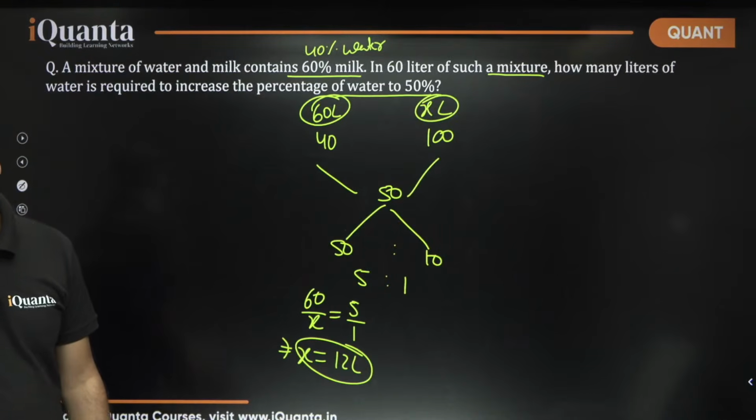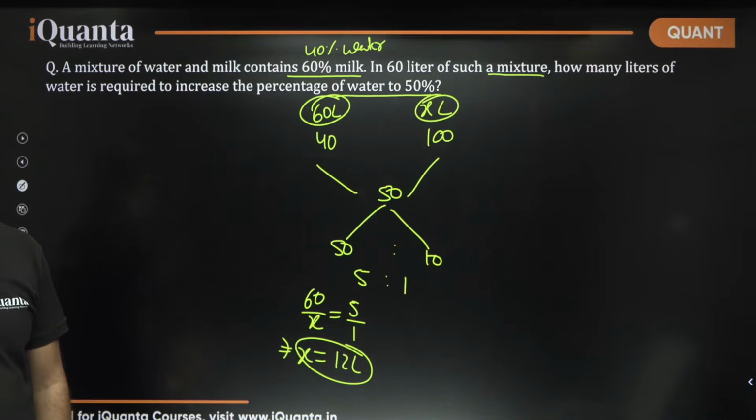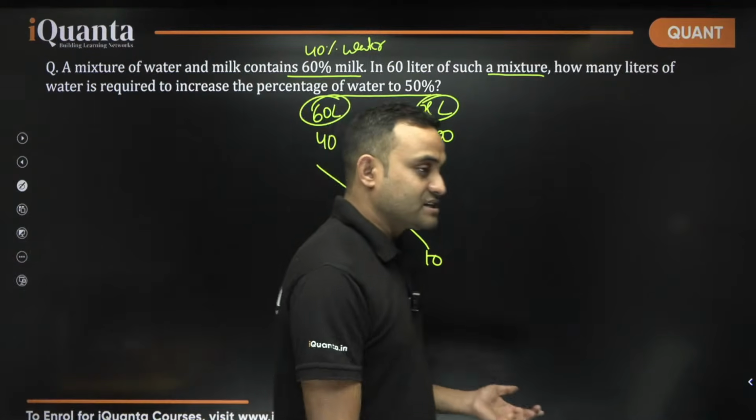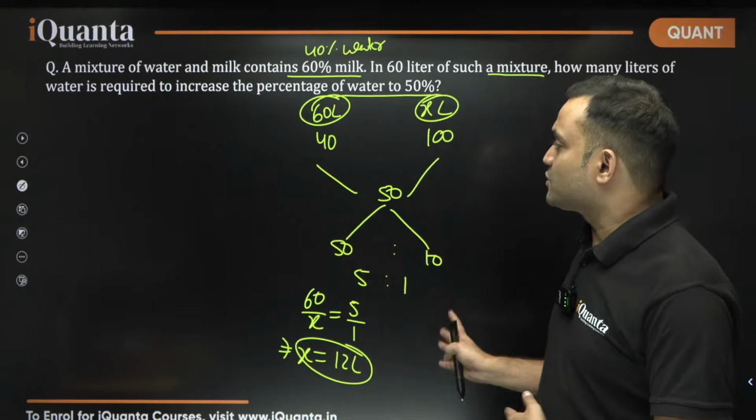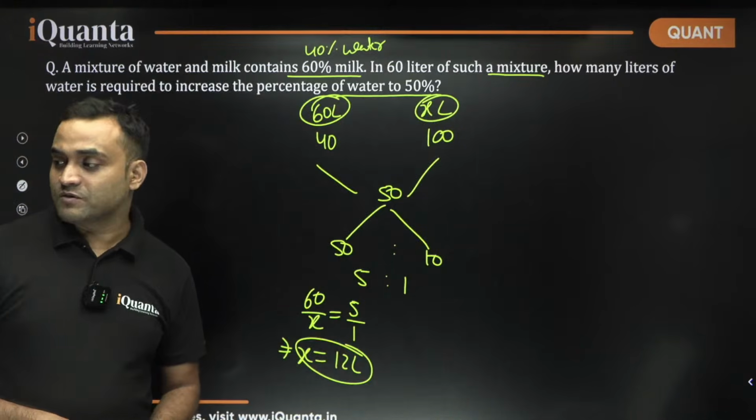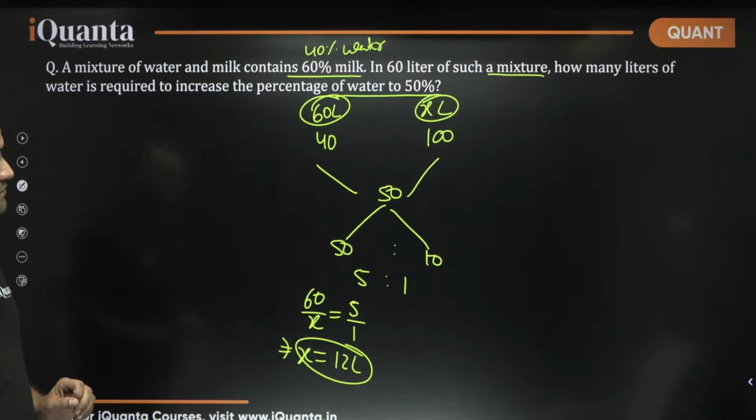That's it. Correct? So 12 liter is the correct answer. This is how you use alligation. You don't need to form any kind of equations. If you understand it properly, you can use alligation in these type of questions as well.